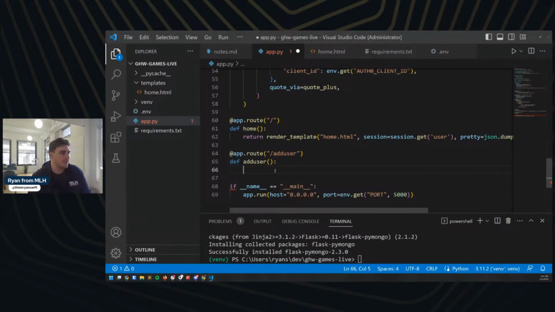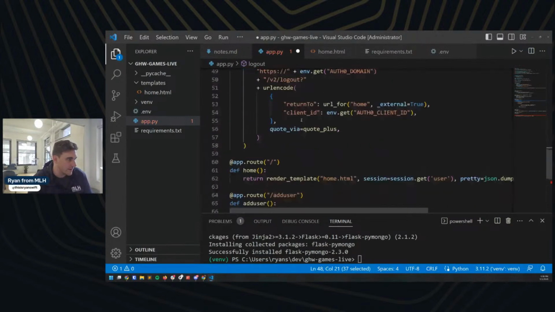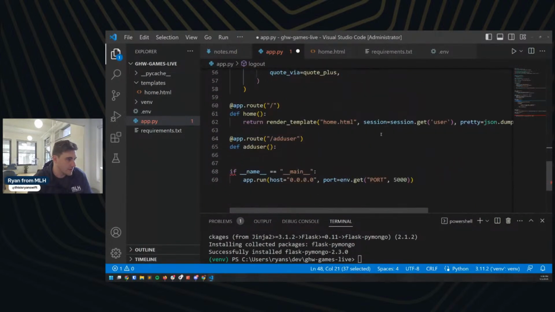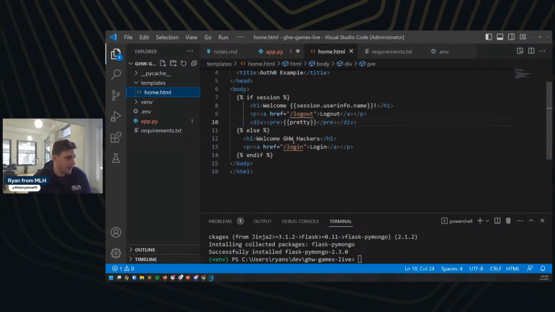So I'm going to make this new route called add user. And just like I see in the code above, ooh, that's not the code I was looking for. In the code I see here, I can see this session variable has the user. And so I want to try and leverage that here. The other thing I'm really curious about is if I come into this HTML, I can see if session, it's going to show something different.